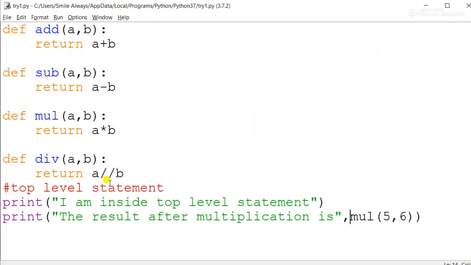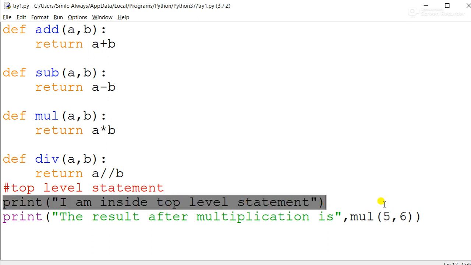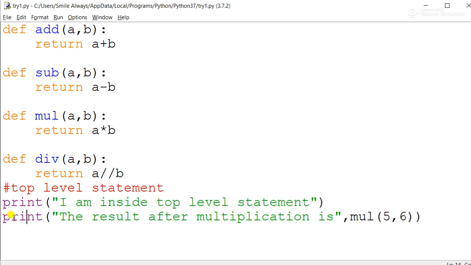Now what benefit are you going to get? What you have to understand is how the execution started. Execution started from here. This was the first statement to be executed. No doubt we have so many statements, but execution started from here. Then here, what has happened? This is what you have to understand. You have written the result after multiplication is, after that you have called the function.